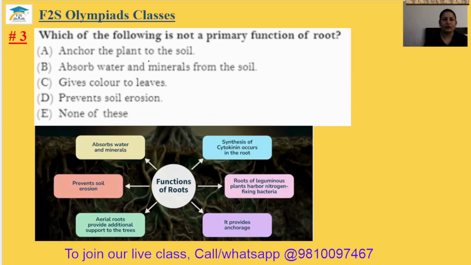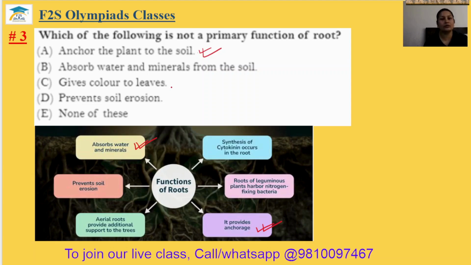Question number 3. Which one of the following is not a primary function of root? Anchor the plant to soil. Yes, root anchors the plant to soil. It just holds the plant in the soil. Absorbs water and minerals from the soil. Yes, it takes water and minerals from the soil, which are used in the leaf to do photosynthesis, to prepare their food.